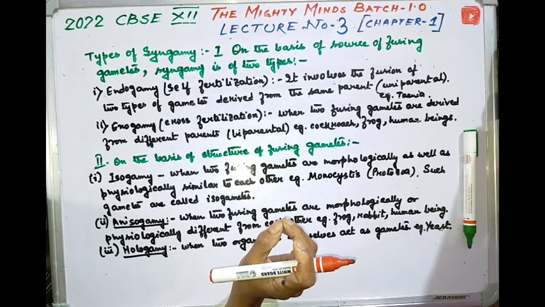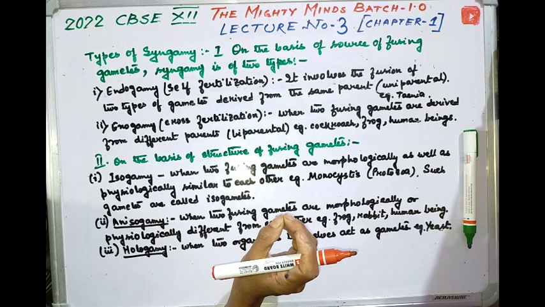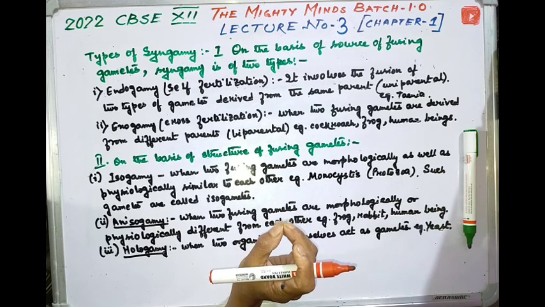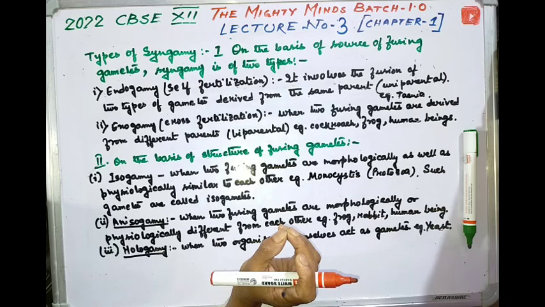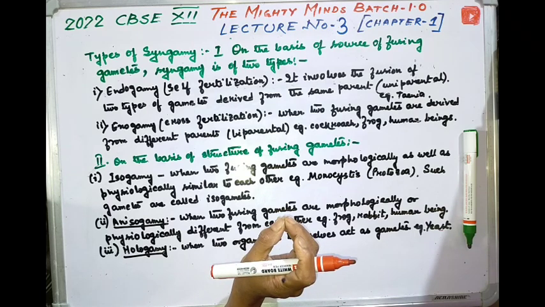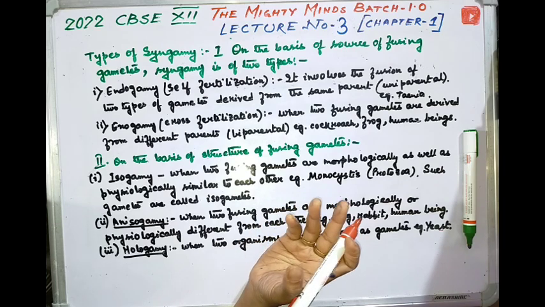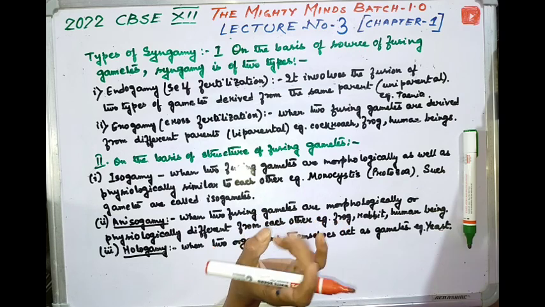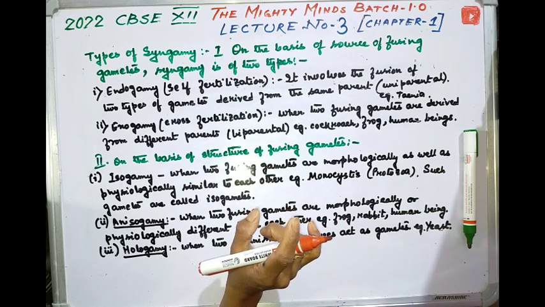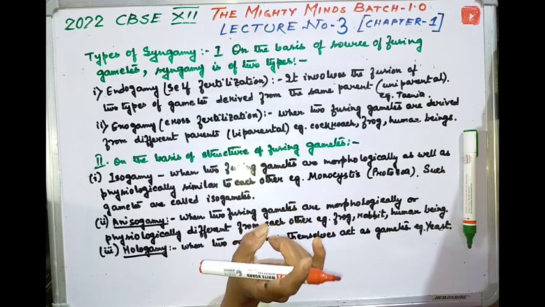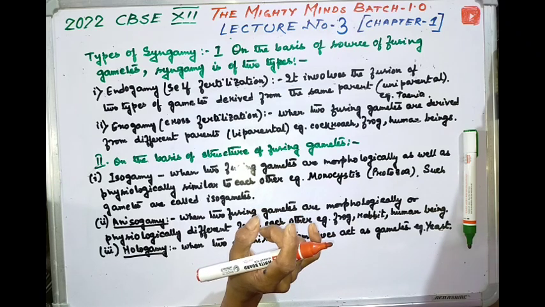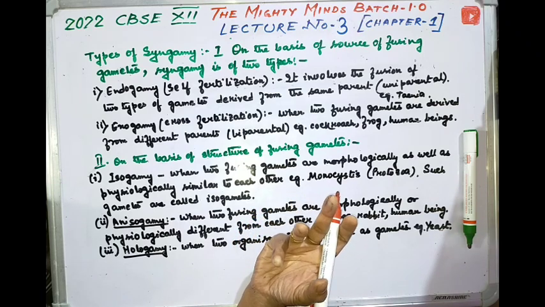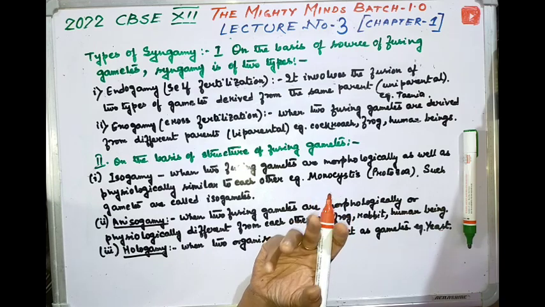Both types of reproductive organs, testes and ovaries, are collectively called the gonads. When two types of gonads are present in separate parents, then these are called unisexual or dioecious. Example, many invertebrates and all vertebrates. But when two types of gonads are found in the same organism, then it is called bisexual or monoecious or hermaphrodite. Example, earthworm, Taenia solium, Fasciola, leech.